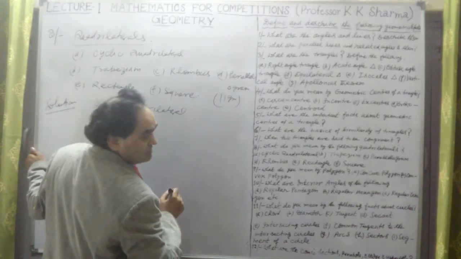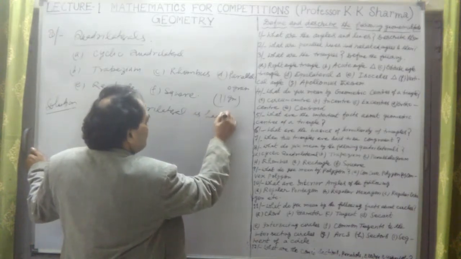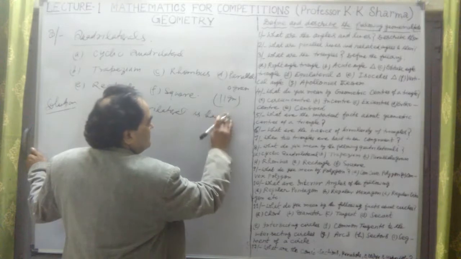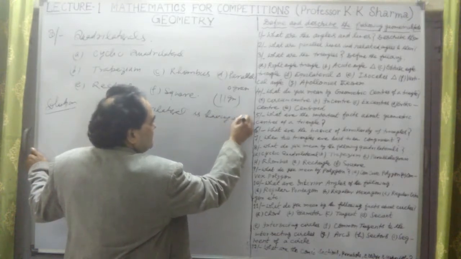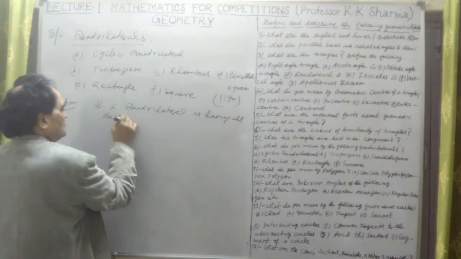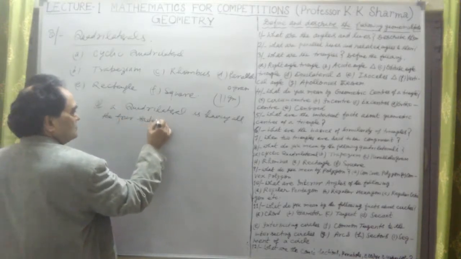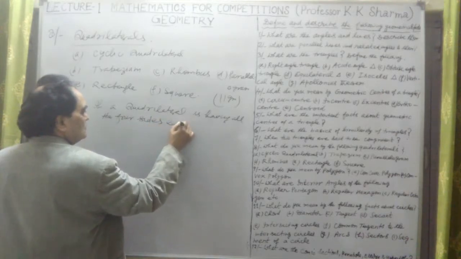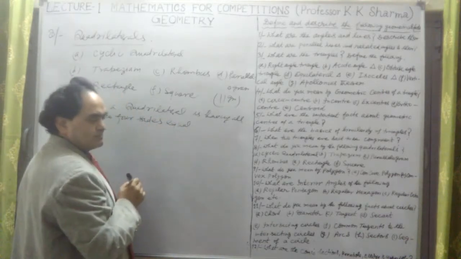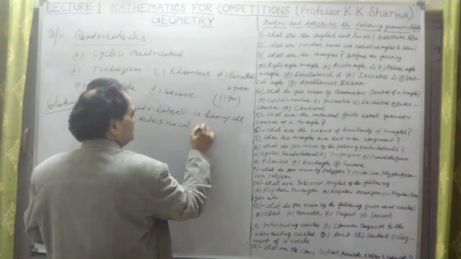If a quadrilateral is having all the four sides equal, all the four sides are equal, but